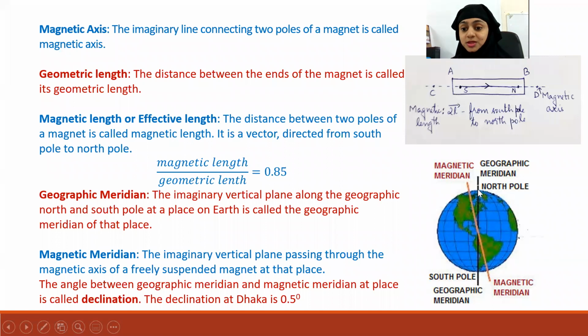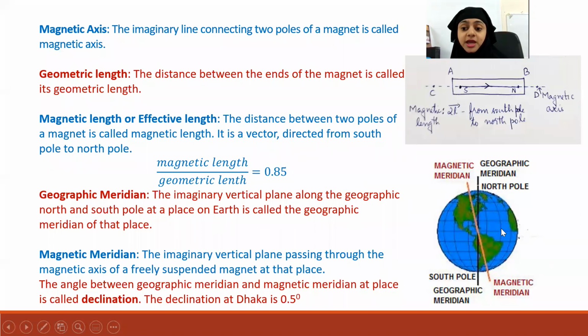Yes, teacher. So this is a latitude. See here, if I consider a place here, then the geographic meridian at that place will cut through this latitude and it will pass through the North Pole and South Pole. Is that clear now?